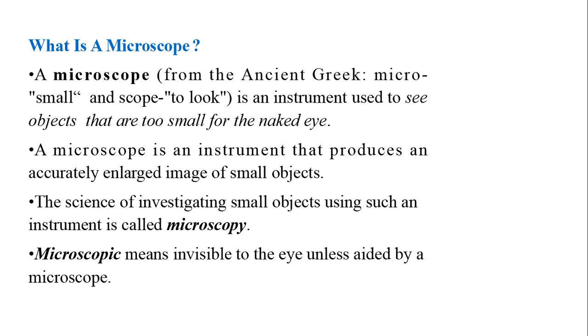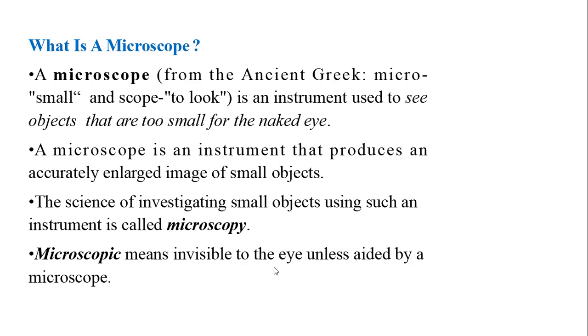Like we can see them in a bigger size, and the details will be the same as in the small size. Next, the science of investigating small objects using such an instrument is called microscopy. So the study of observing small objects or microorganisms, this technique is called microscopy.